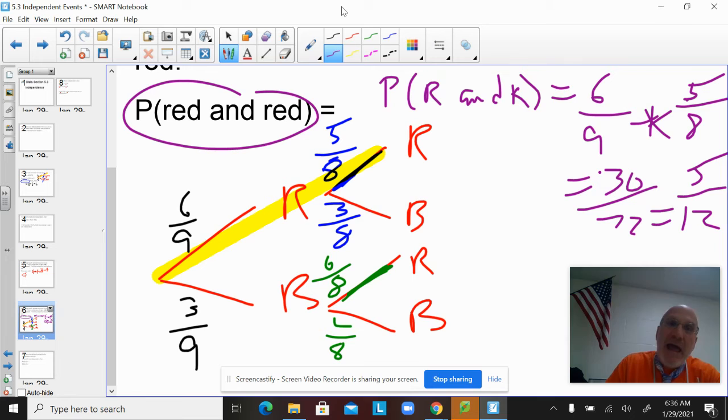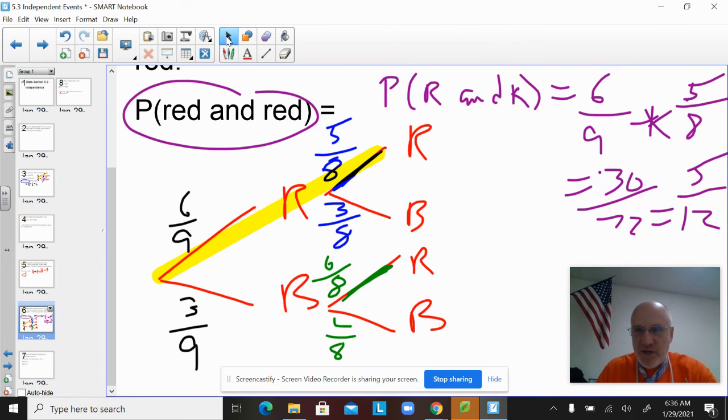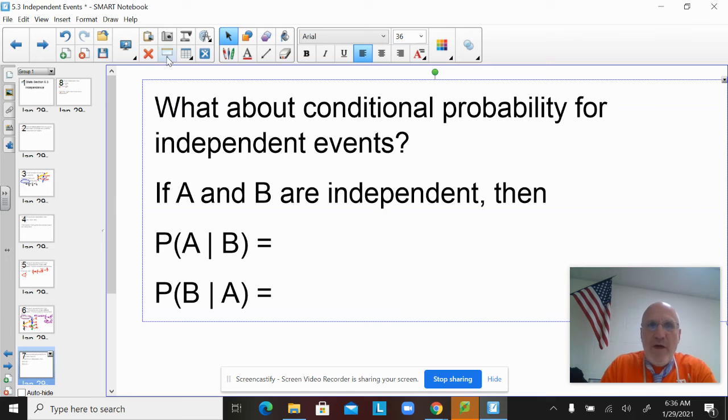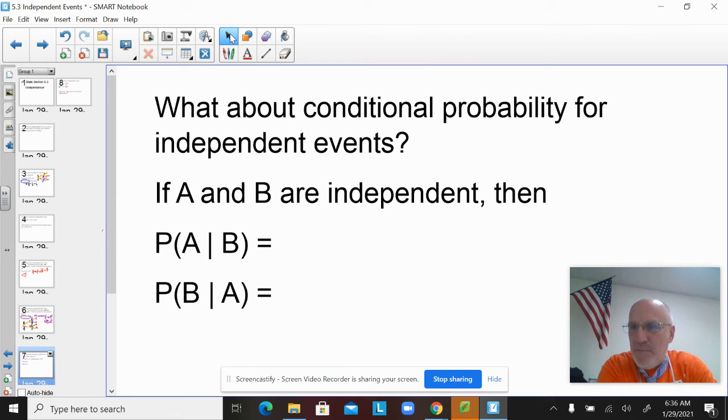All right. Now for the last topic in this section. What about conditional probability? What if I want A given B? So let's think about this. You know the formula. The probability of A given B is the overlap over the second. That formula is fine and it always works.